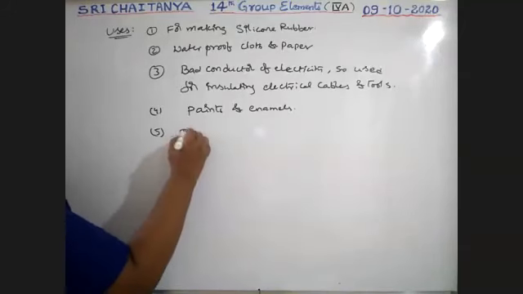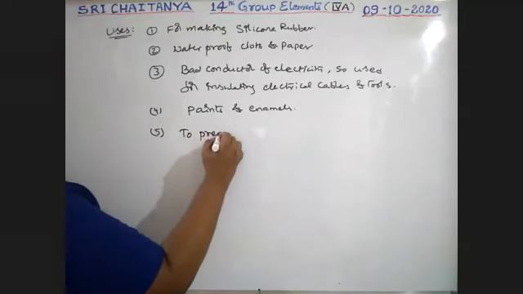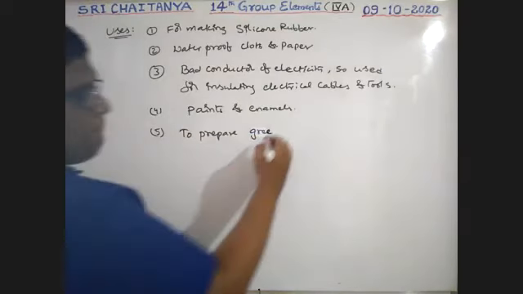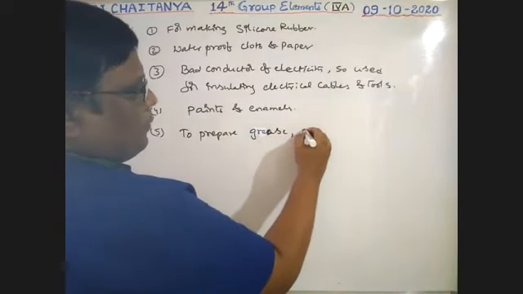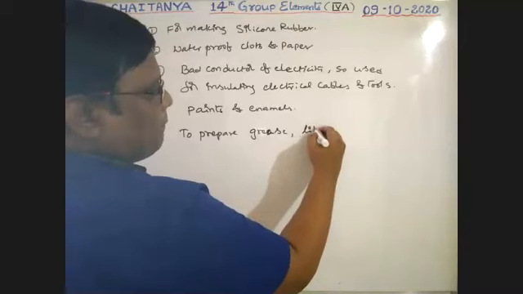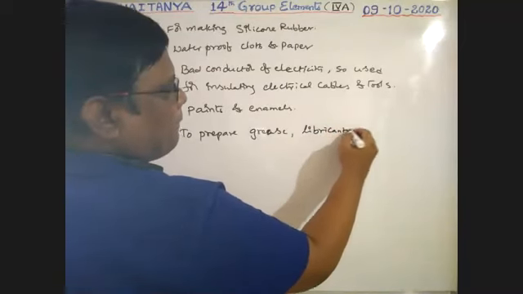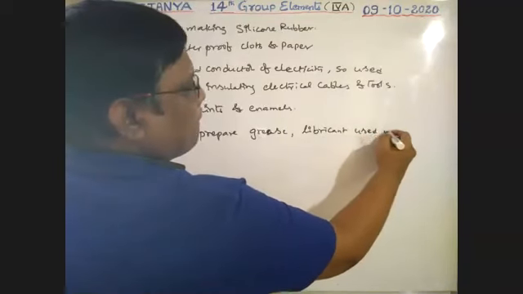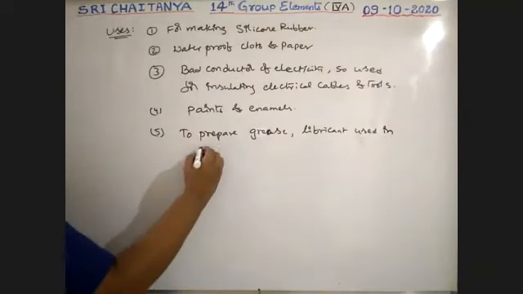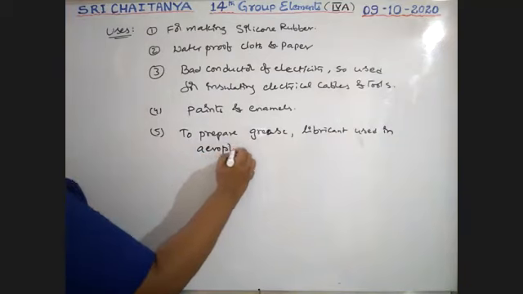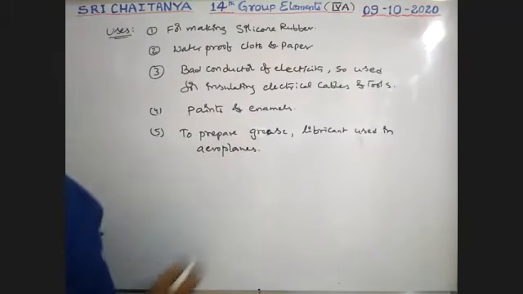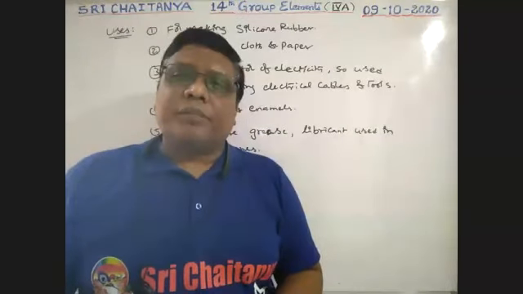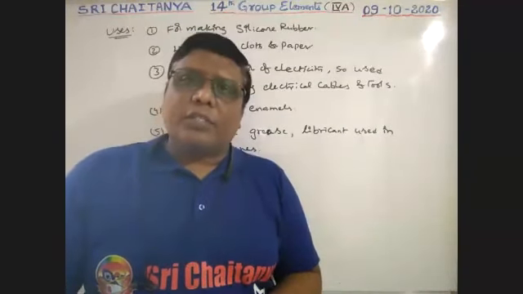So to prepare grease and lubricant used in aeroplanes, and for all these purposes, these silicones are very, very important. So this is about silicones.